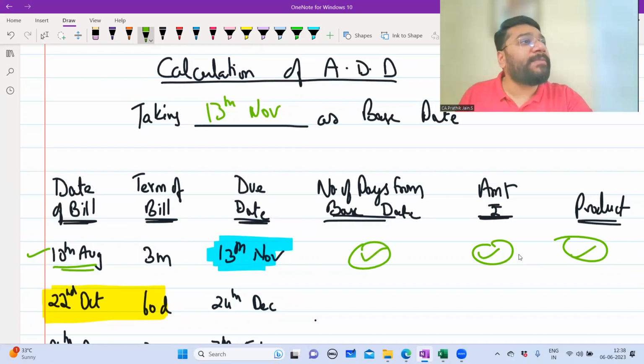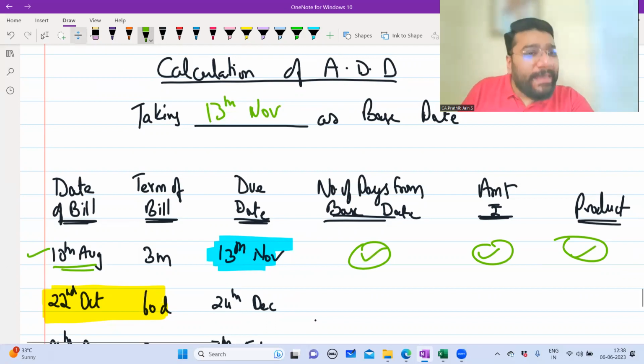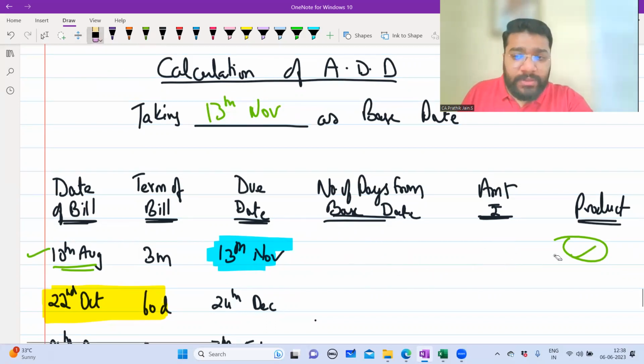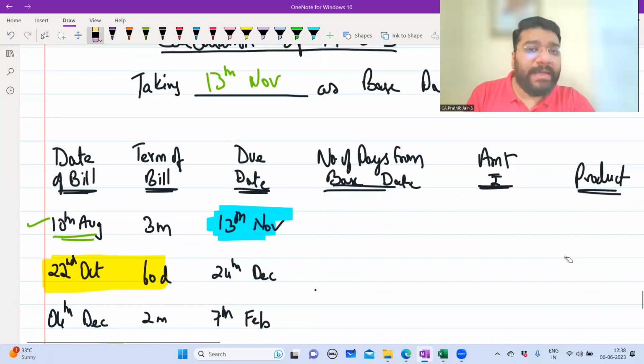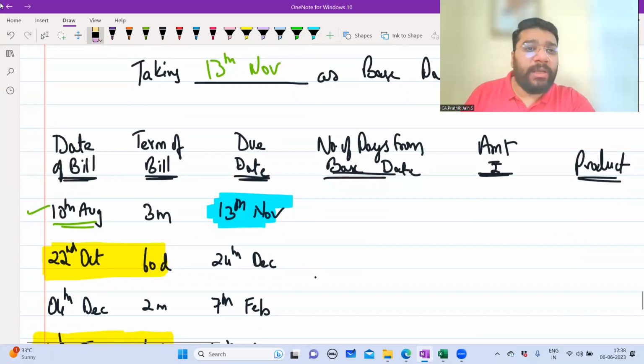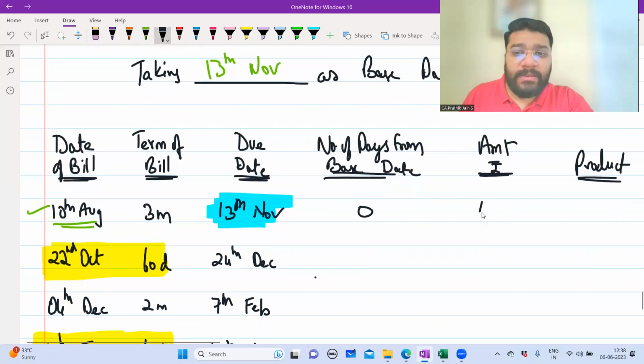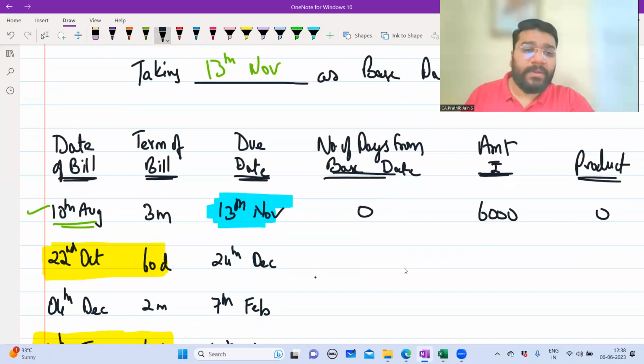So I'm acting smart. So I'm telling from the due date column, identify the least date. You take any date, guys, you'll get the answer. Because the format is designed in that way. But we'll take 13th November as the base date. So from 13th November to 13th November due date, how much is the total number of days? 0 days. Amount is 6,000. Product is 0.